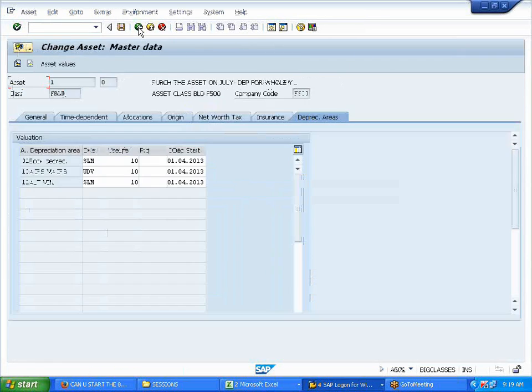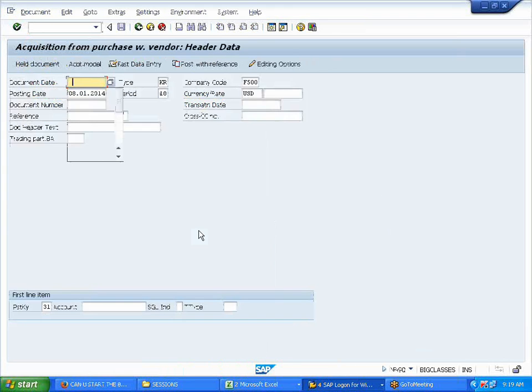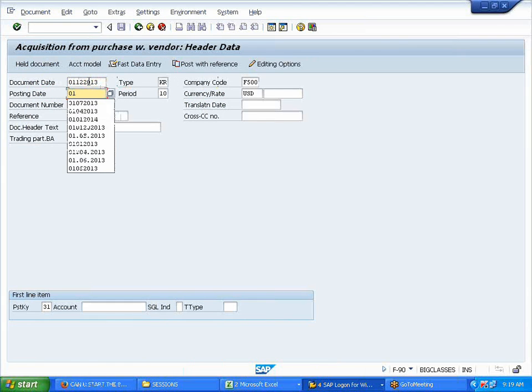Now what we will do is purchase the asset after 6 months, that is after September. So I will purchase in the month of December. That will be the 9th period, right? So you calculate for half a year. Don't get confused with the dates, guys. There is a change in the fiscal year. 01/12/2013. So this should change to what period? 9th. See, I'm just pressing enter. See, changed.